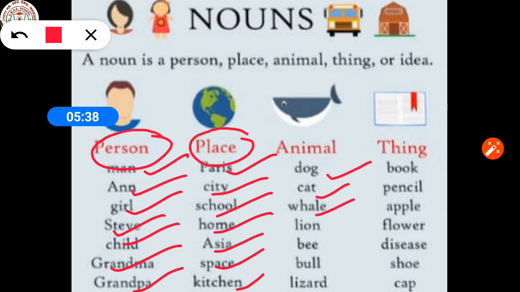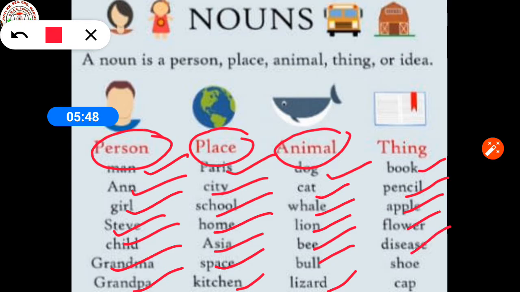Dog, cat, whale, lion, bee, bull, lizard, these all are related with animals. Book, pencil, apple, flower, disease, shoe, cap, these all are related with things. So, a noun is a word that is the name of something such as a person, animal, place, thing, quality, ideas or action, and is typically used in a sentence as subject or object of a verb or as object of a preposition.